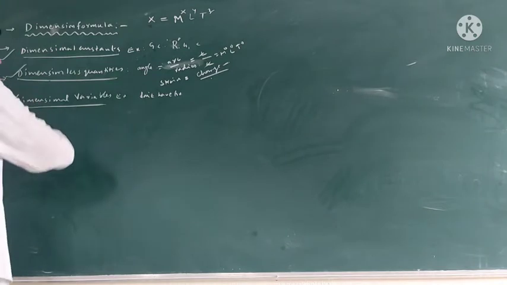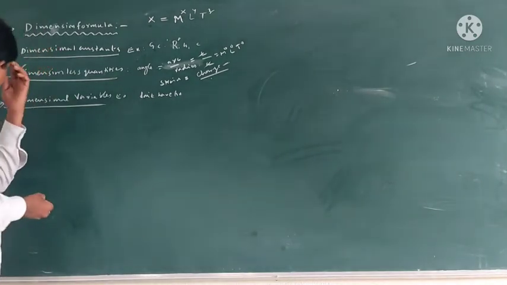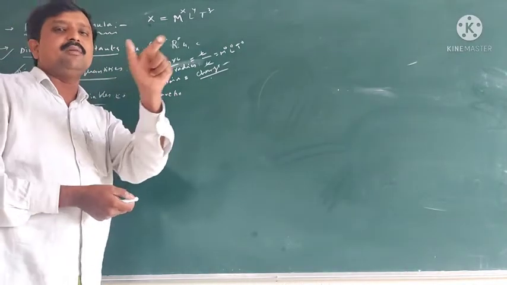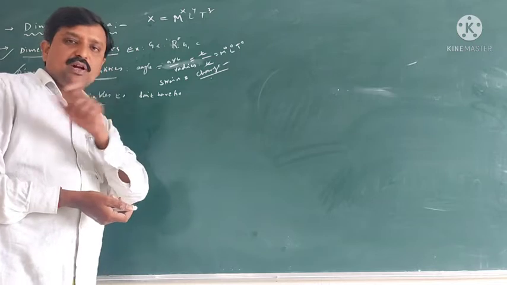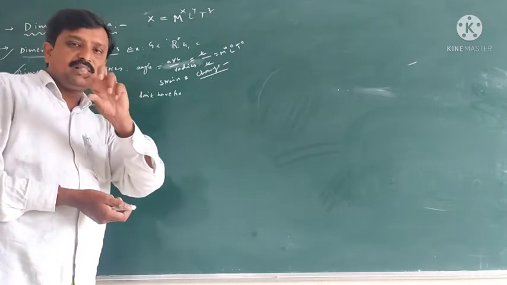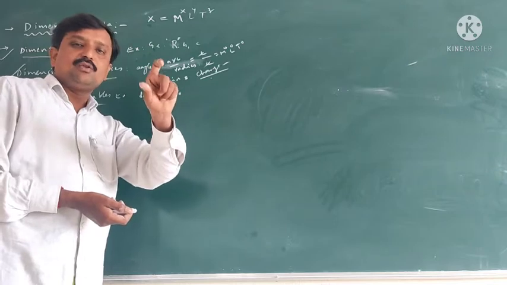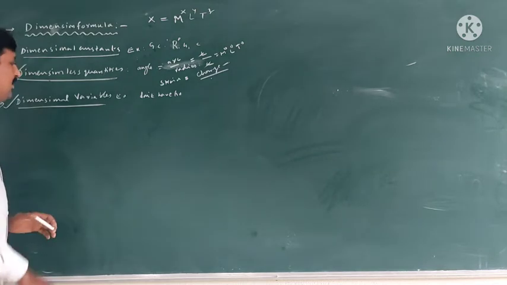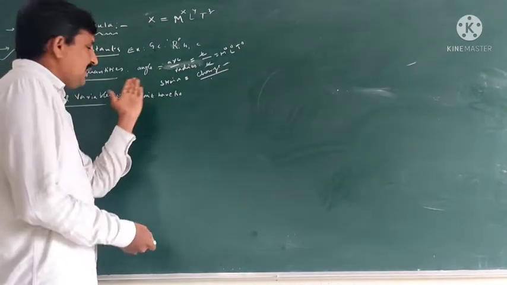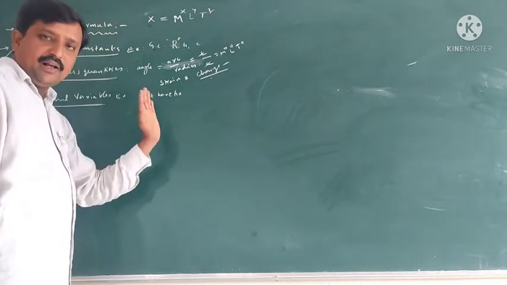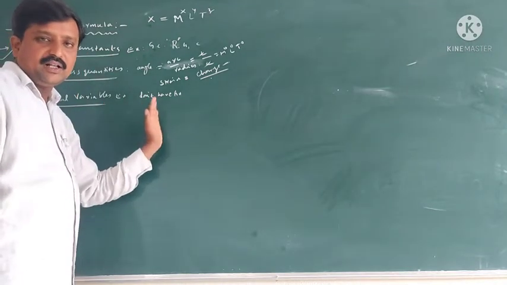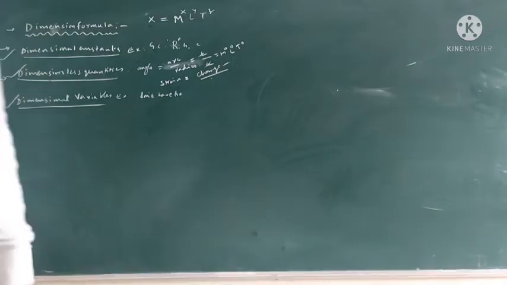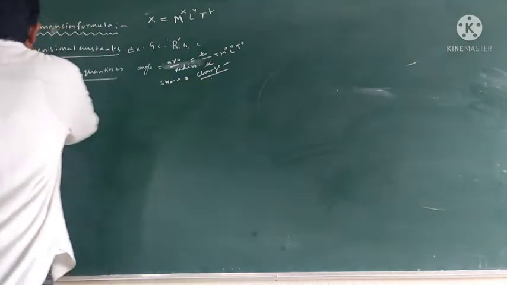Then dimensional variables. Dimensional variables means the quantities which don't have a fixed dimension formula. The dimension formula can change from quantity to quantity. Such quantities are said to be dimensional variables. For example, so many are there: speed, acceleration, force, area, length, density. These are all called dimensional variables. So today we wrote some dimensional quantities.